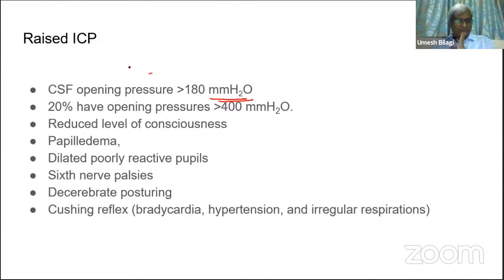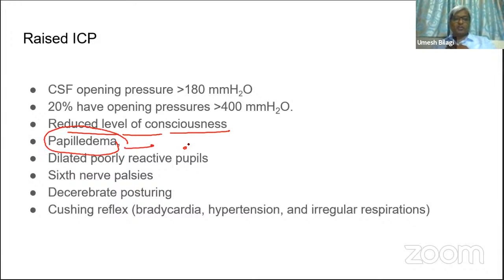And in patients of meningitis, it is more than 180 millimeters of water. You should remember that. Among the 20% who are very severe, it can go to more than 400 also. In bacterial meningitis, it can go that high. Raised ICT will also cause reduced level of consciousness, and there is one sign which is papilledema.